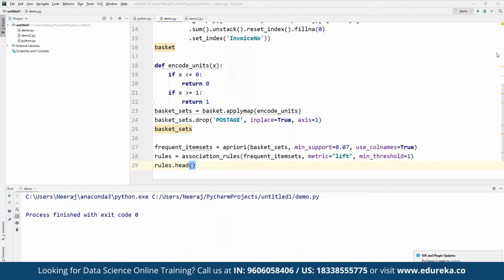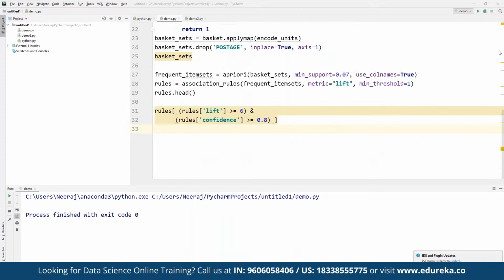And then if we run this, we'll be able to see the output directly in the section altogether. So here we can simply run the rules. And if we run rules here, we can define rules for lift. It is going to be defined as a value greater than 6, and the rules where confidence value is going to be 0.8 altogether. So that's how we can make use of the apriori algorithm here.